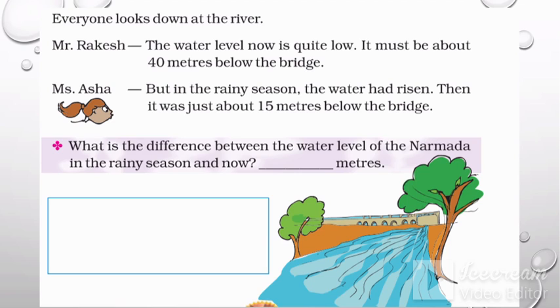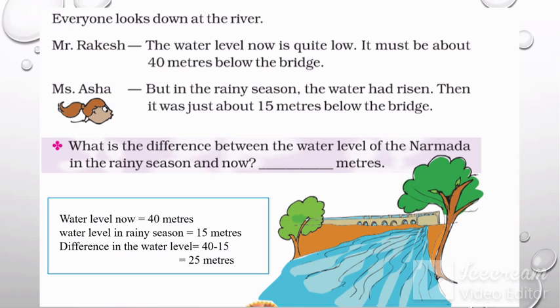Yes, by subtracting. So, the water level now is 40 meters. The water level in the rainy season is 15 meters. So, the difference in the water level will be 40 minus 15. That is 25 meters. See, it's too easy.